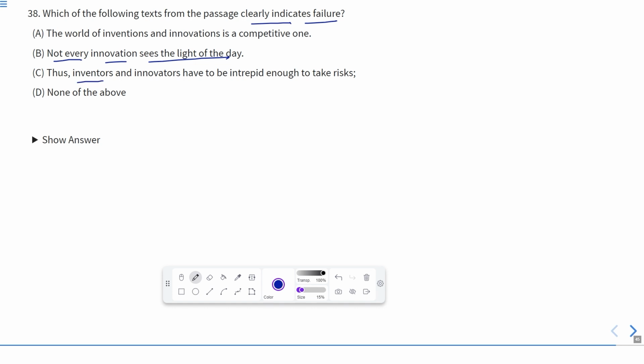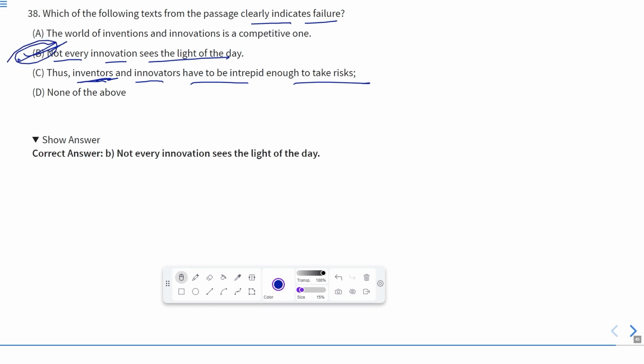Thus, inventors and innovators have to be intrepid enough to take risks. So which line clearly indicates failure? Obviously, it is showing that the person has to be ready for the risks, but it is not showing that he will fail. According to this, B is the correct answer. So this B statement is correct, that is, not every innovation sees the light of the day. That makes clear that not every innovation gets success. Now let us move to the next question.